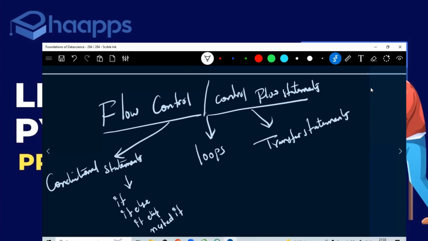In loops, we have while loop and for loop. In transfer statements, we have break and continue. People will include pass also. Pass will be taken care of after a few concepts. Okay, let's talk about conditional statements first.